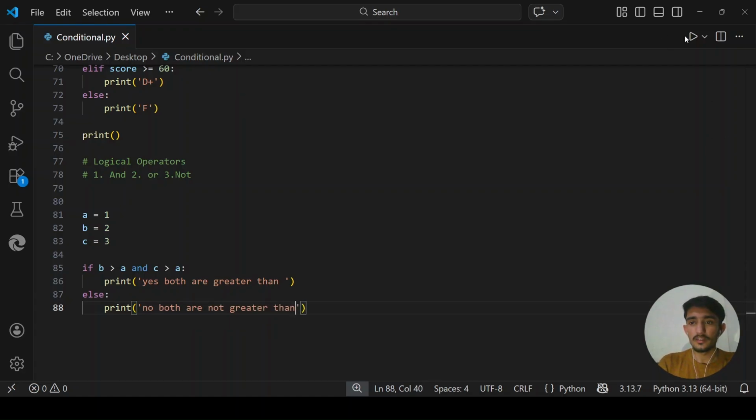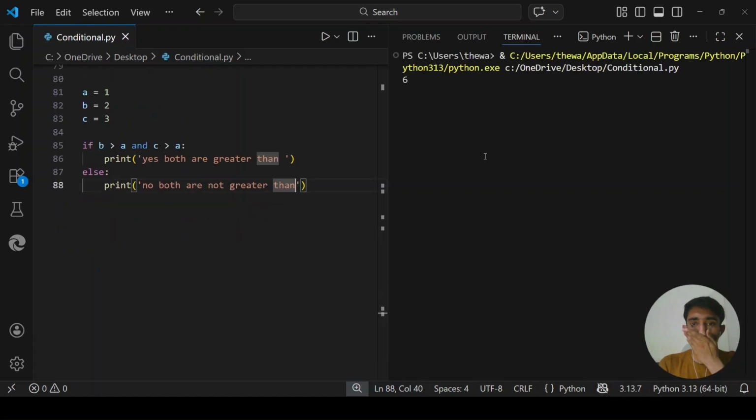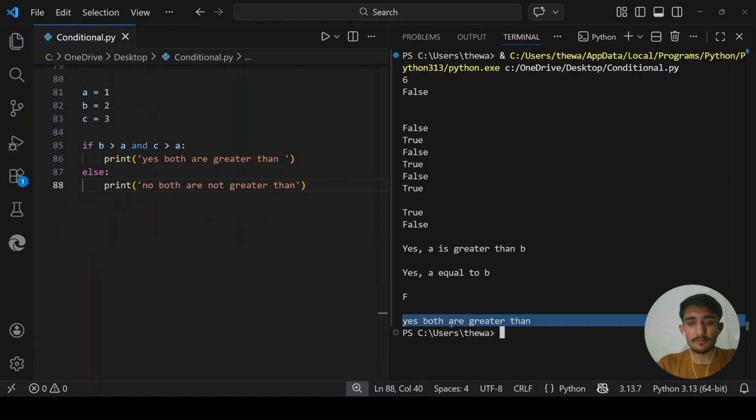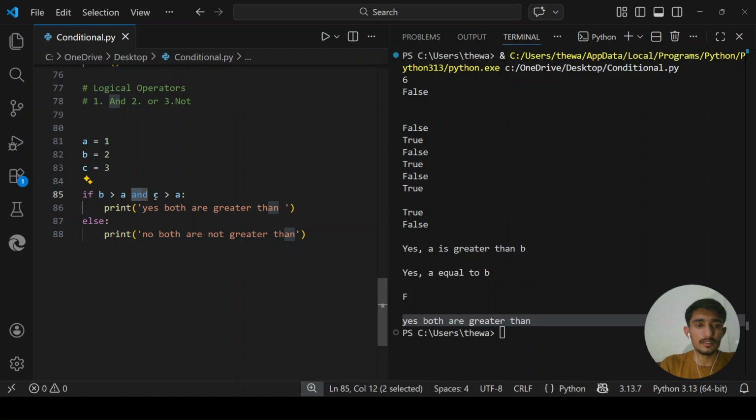So when I run it, it will say, "Yes, both are greater than." So this condition is true. Python comes here, checks is B greater than A, yes, and with the logical operator and, checks another condition, C greater than A. Yes, it is correct. So if both conditions are correct, then this will print out this whole line on the screen.